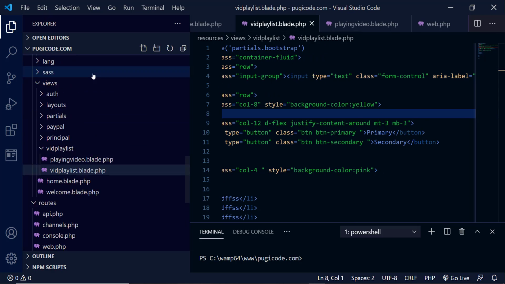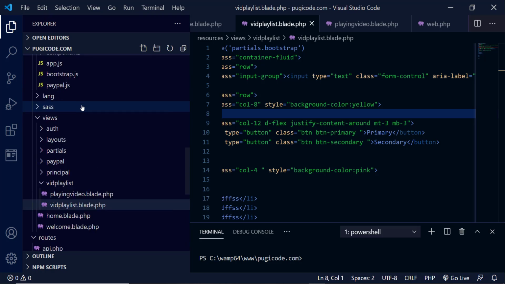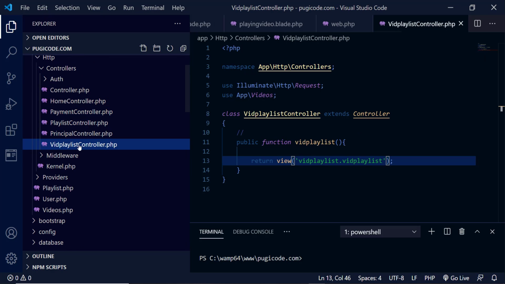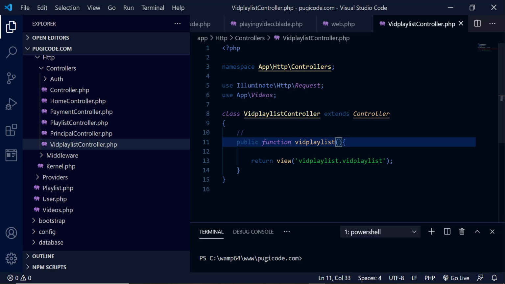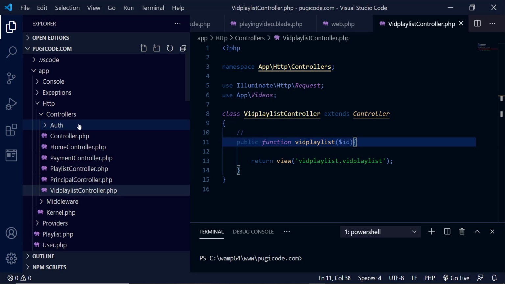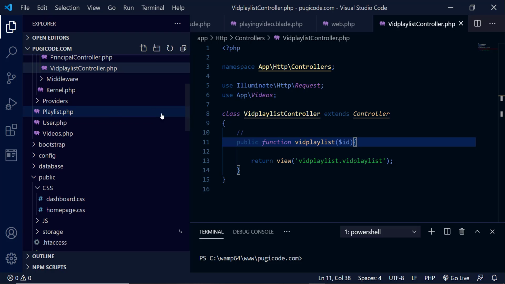let me hope I can find it. VidPlaylistController, you can see I'm only receiving and returning nothing. So here I want to receive the ID, so $id, and that's what I'm going to equate. So first I need to use App\Videos. So instead I need to also add App\VidPlaylist or App\Playlist.